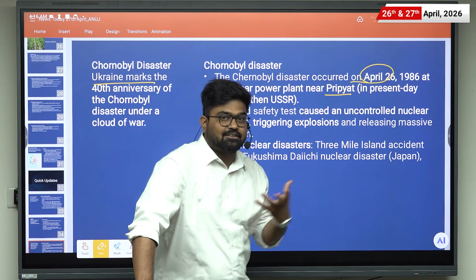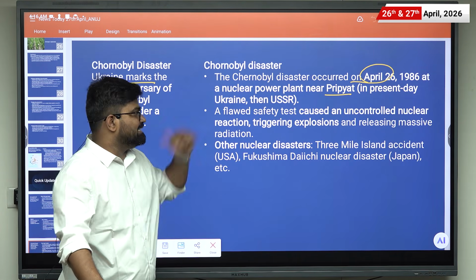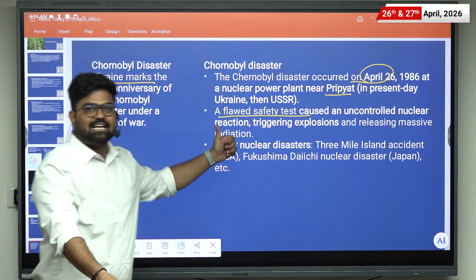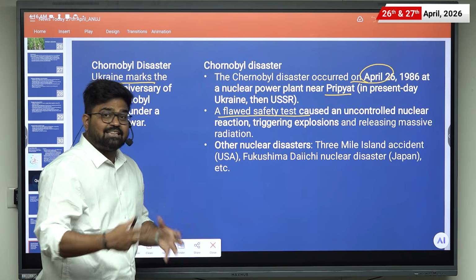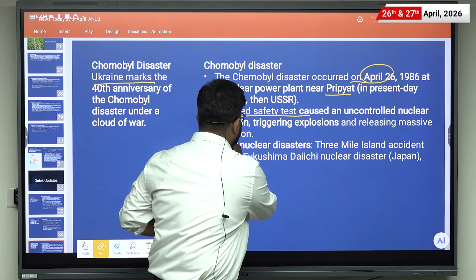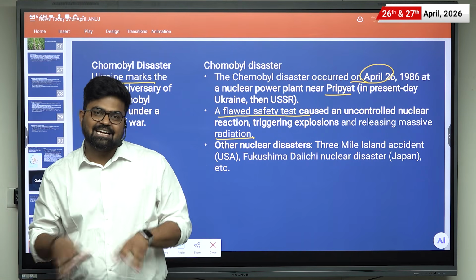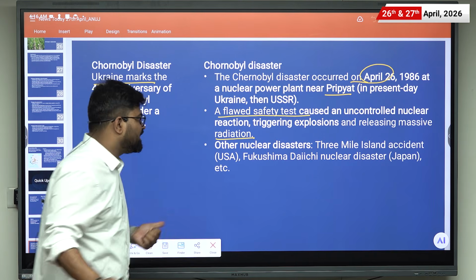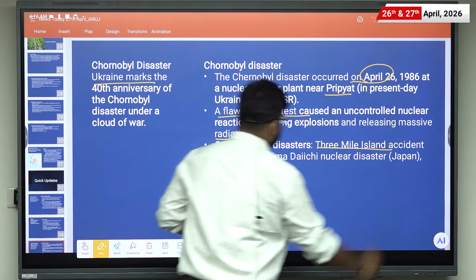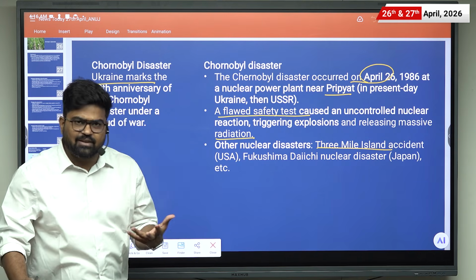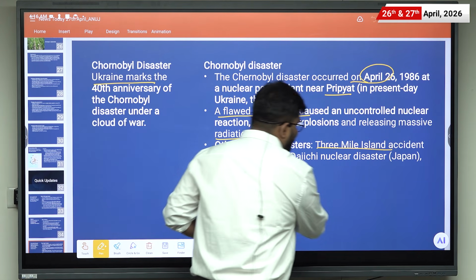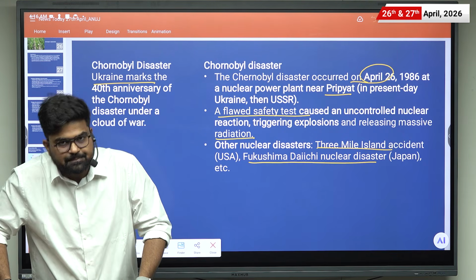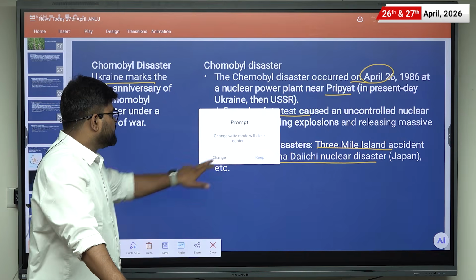That was the scale of that disaster. And what was the reason? A flawed safety test caused an uncontrolled nuclear reaction that triggered the explosion and released massive radiation in that region. And there are some other nuclear disasters as well. One is the Three Mile Island accident in Pennsylvania, USA, and the Fukushima Daiichi nuclear disaster in Japan due to the earthquake and tsunami. Let us move to the next quick update.